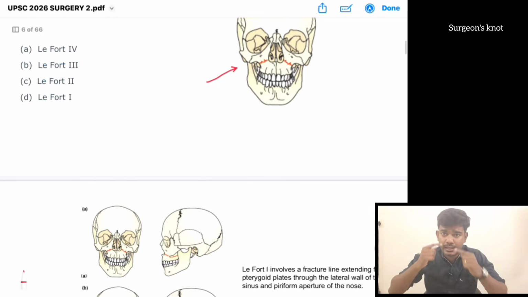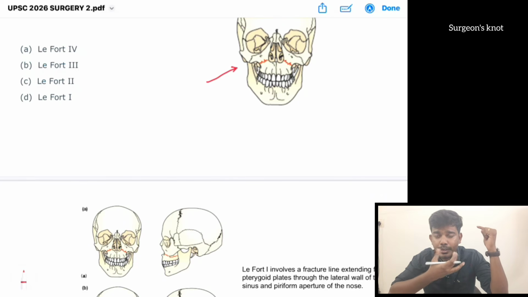So here it is only below, above the mandible. So it is a floating mandible, that is suggestive of Lefort type 1.